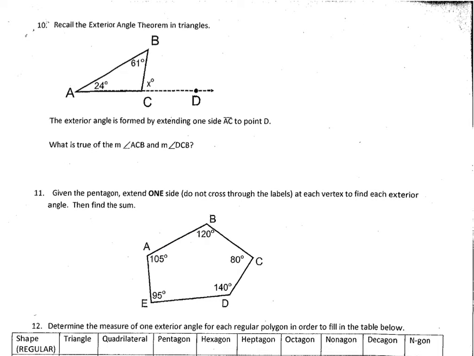And on our last page here, it says, recall the exterior angle theorem in triangles. The exterior angle is formed by extending one side AC to point D. What is true about the measure of angle ACB and the measure of angle DCB? We do know that they are, you could either say, supplementary angles, or you could say they are a linear pair.